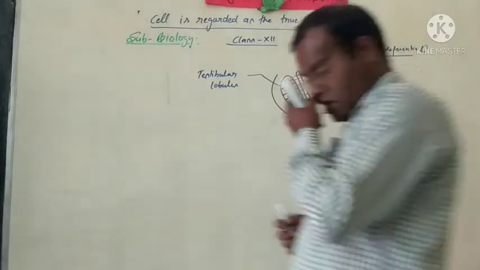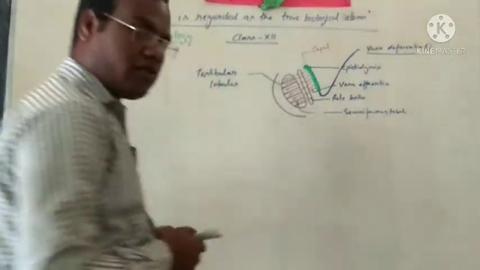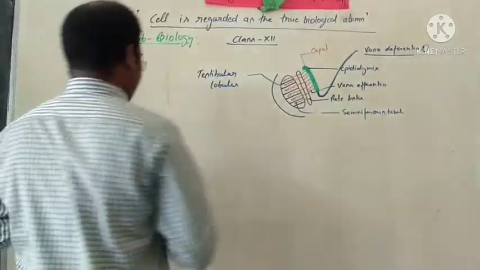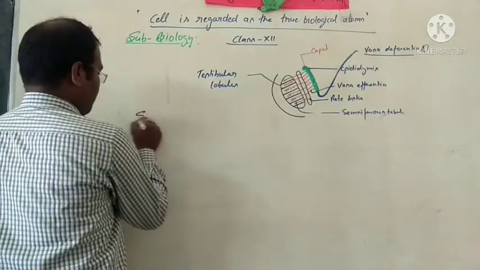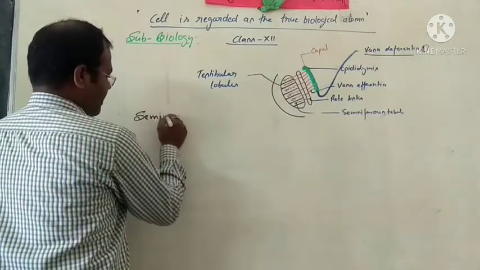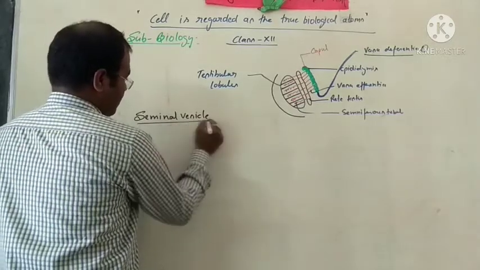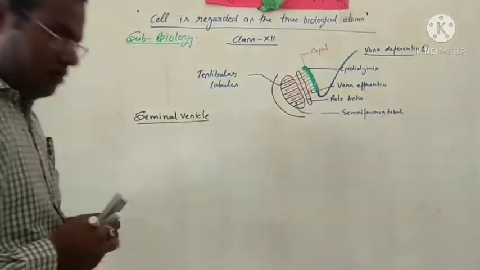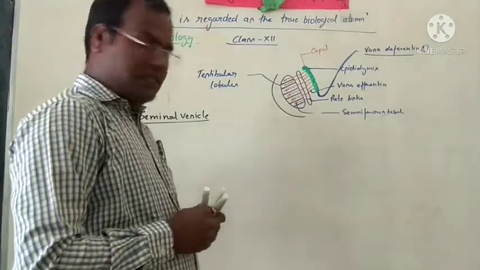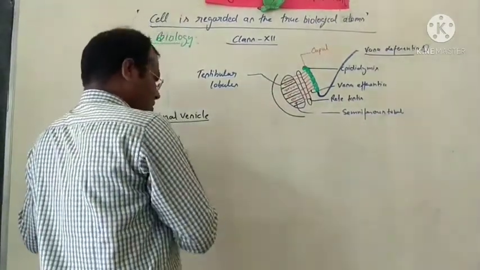Hello students, now we discuss the next part of the male reproductive system, which is the seminal vesicle. The seminal vesicle is an accessory gland.